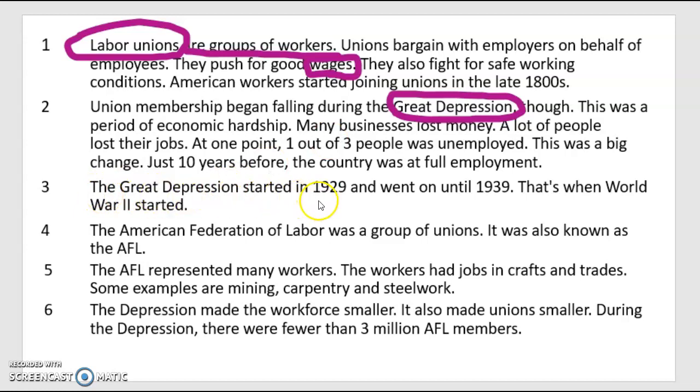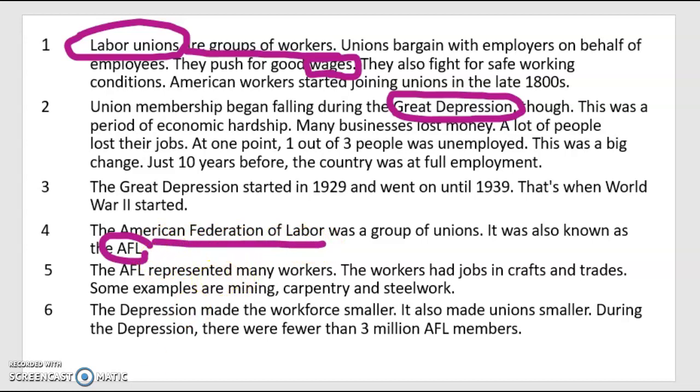The Great Depression started in 1929 and went on till 1939. That's when World War II started. Okay, so now I know when the Great Depression took place. I also know that there must have been a pretty important war that affected some things that happened in America. The American Federation of Labor was a group of unions. It was also known as the AFL. Okay, you know what? I'm going to go ahead and circle that because I have a feeling, and I'm going to underline this, I have a feeling that this is going to play a bigger role as I read the text.